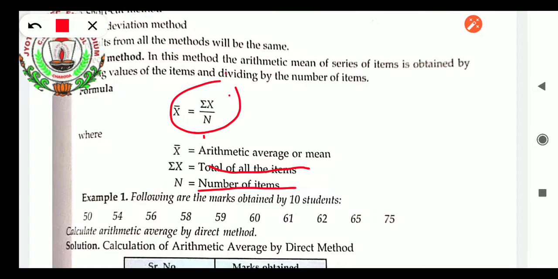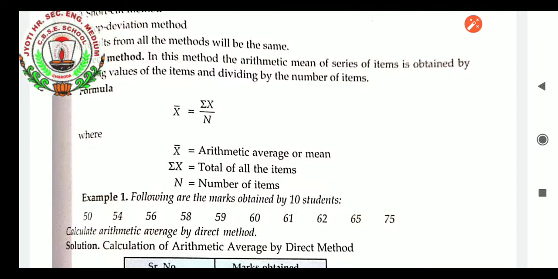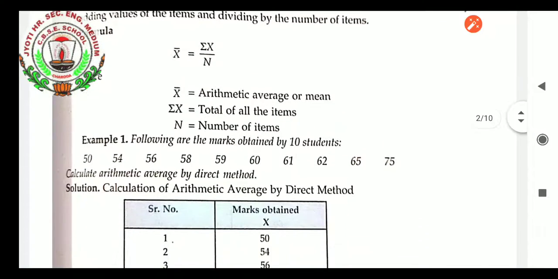One question: the following are the marks obtained by 10 students. The marks are 50, 54, 56, 58, 59, 60, 61, 62, 65 and 75. From this we can identify that it is an individual series, because frequency is not given with the students' number. Calculate the arithmetic average by the direct method. How will we do the calculation by the direct method?